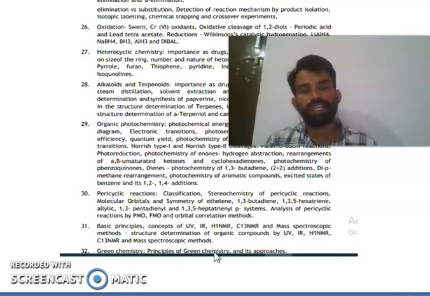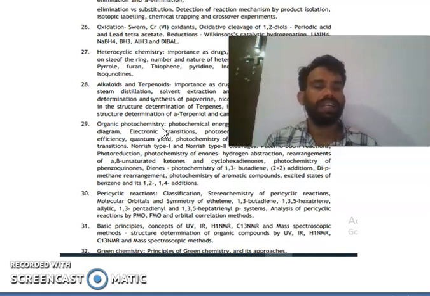Spectroscopies are very important. They will ask you. Then green chemistry, the principles of green chemistry and its approaches. These are some of the main organic chemistry syllabus topics. You can go into detail at PG level, from intermediate to degree and PG levels. You can collect all the books and read point to point, and you will get some brief. Prepare your own question paper.